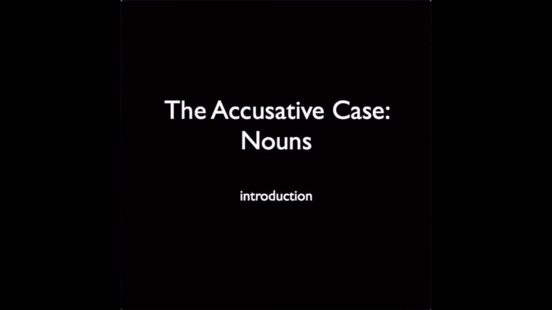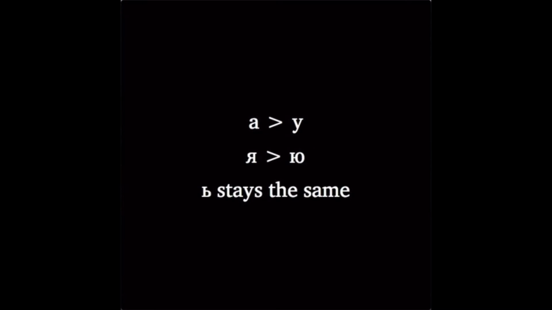In this video, we'll have an introduction to noun endings for the accusative case. Let's start with the feminine. There's a little rhyme that a lot of students find helpful for learning the feminine accusative case endings, and it goes: a to u, ya to yu. Soft sign stays the same. If you memorize that, you'll be in good shape for the feminine accusative endings.